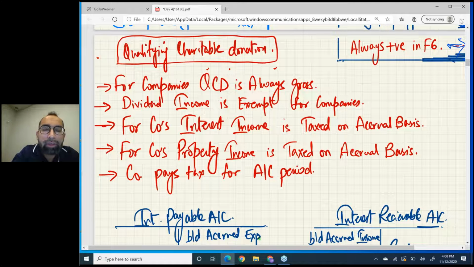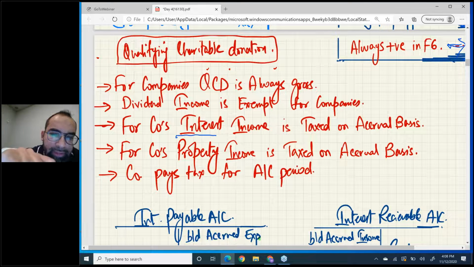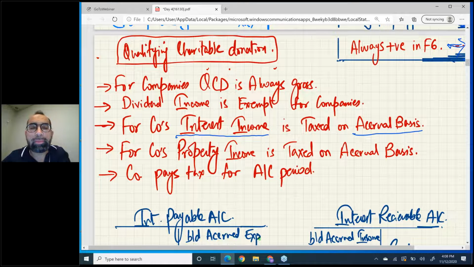Forget it. For companies, very important line: interest income is taxed on accrual basis. I hope you remember, for individuals, interest income is taxed on receipt basis. We used to check the receiving date, we used to highlight the receiving date. But for companies, interest income is taxed on accrual basis.